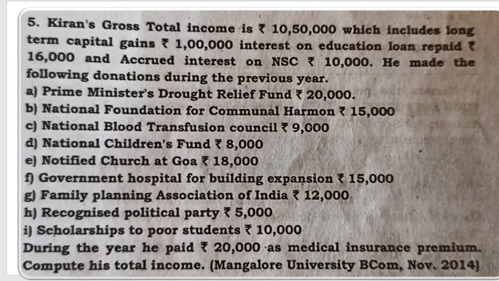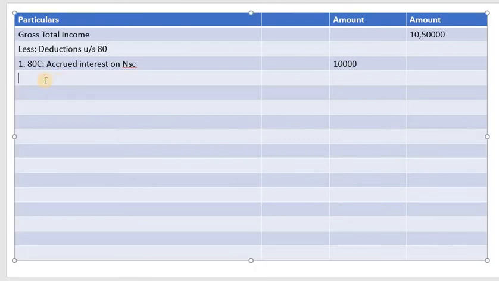Let's go to the problem again. So we have 80E. Before that, let's see whether there is any other deductions. This is 80G, all donations. Then during the year he paid 20,000 as medical insurance premium. So that means it can be eligible for deduction under section 80D, medical insurance premium. Okay. So next deduction is 80D. That is medical insurance. What is the amount he has paid? 20,000. So entire 20,000 is eligible for deduction because the maximum limit is 25,000.